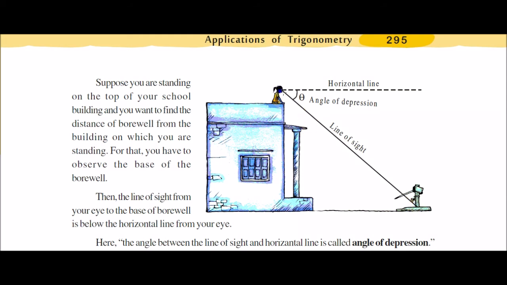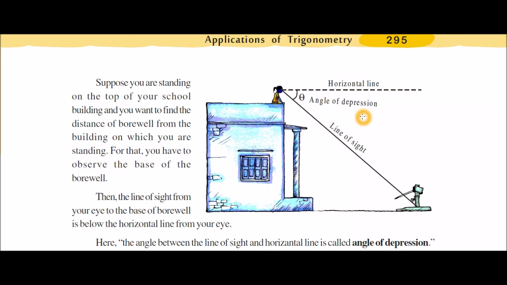Okay, you imagine a line from your eye to the base of the borewell. This line is called the line of sight. And directly you look straight and create a line. This line must and should be horizontal to the ground. So this is the horizontal line. This is the line of sight. And you just observe, you create an angle.